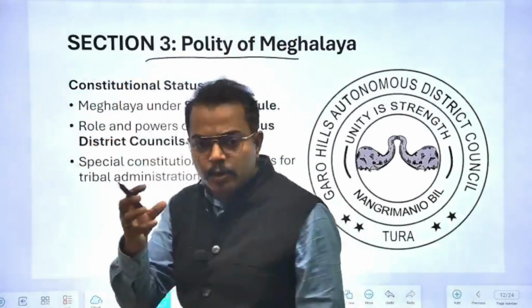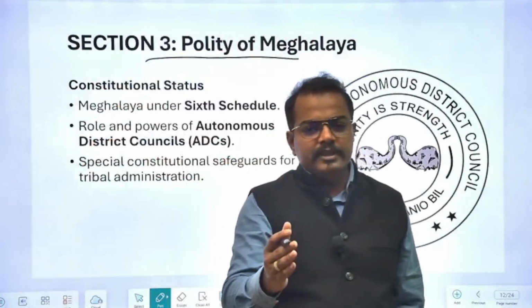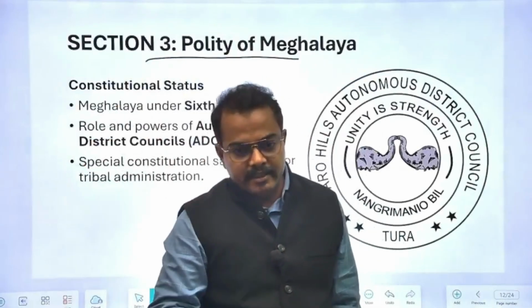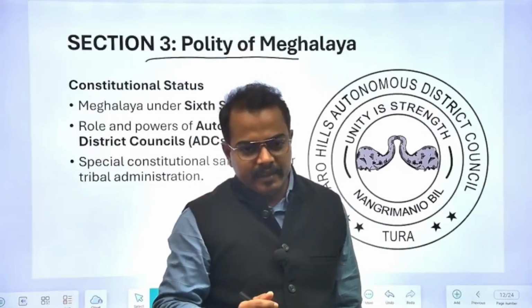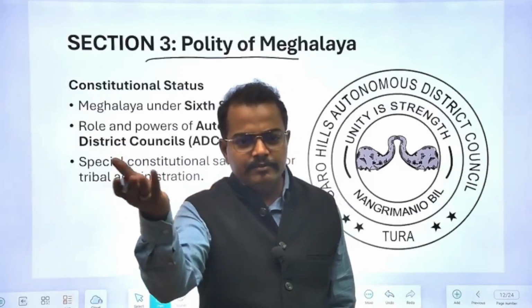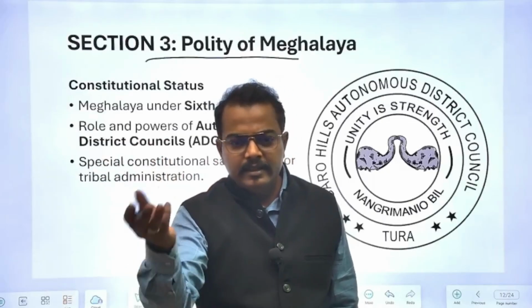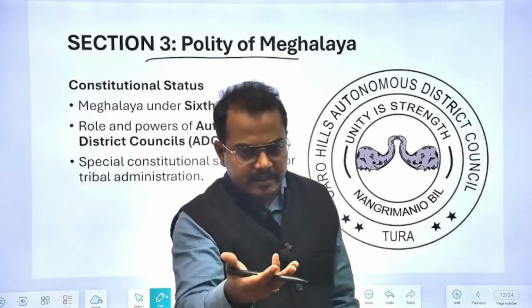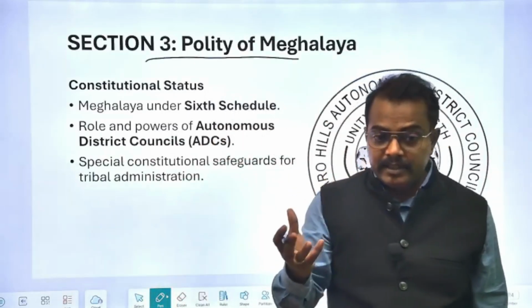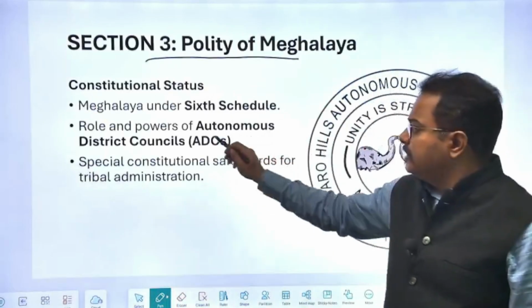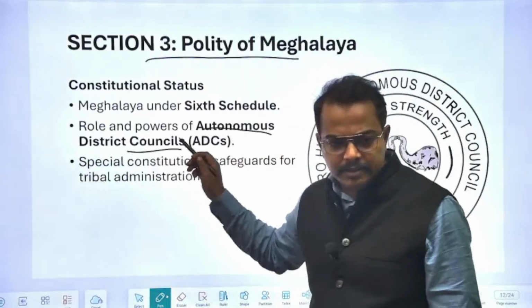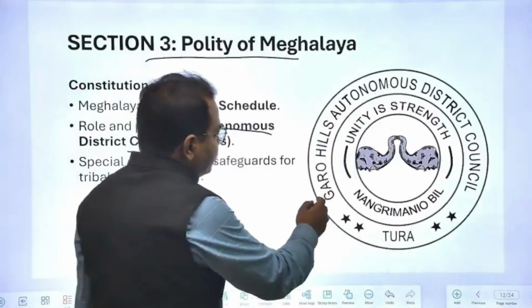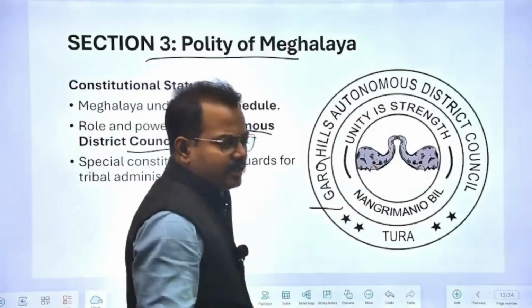This will have low content, because the majority of the things you will be studying in the general studies paper of polity. Most of the things will come from polity, that is Lakshmikant or somewhere. But there will be certain things associated with a special status directly associated with Meghalaya. For example, the Autonomous District Councils, ADCs. You can see the logo here. This is the Garo Hills Autonomous District Council.